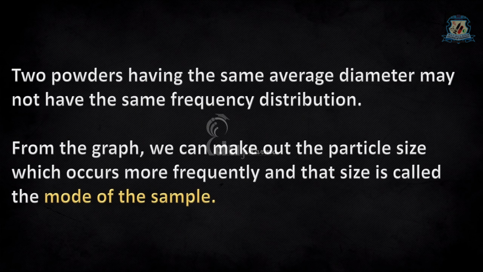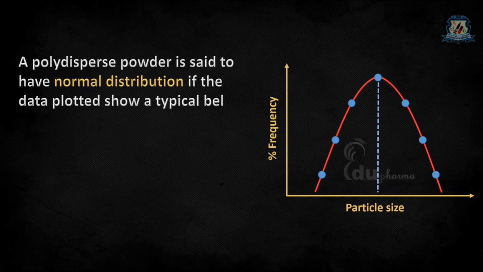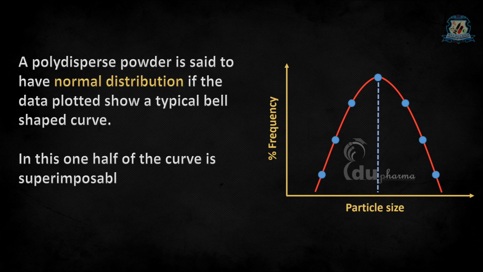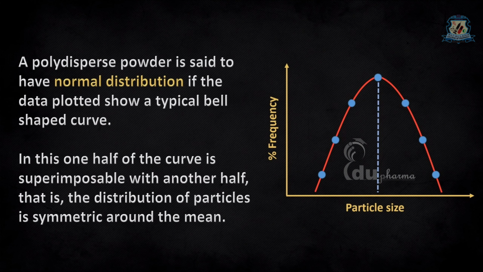mode of the sample. A polydispersed powder is said to have normal distribution if the data plot shows a typical bell-shaped curve. In this one, half of the curve is superimposable with the other half. That is, the distribution of particles is symmetric around the mean.